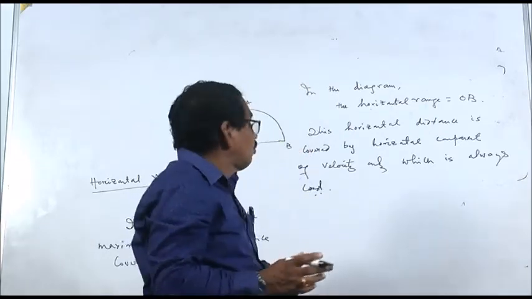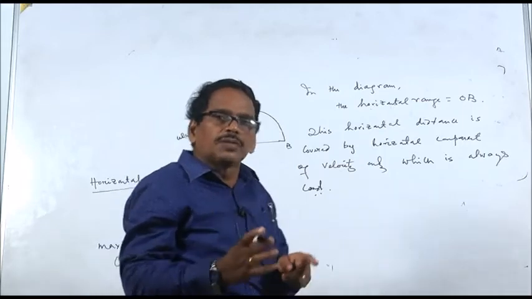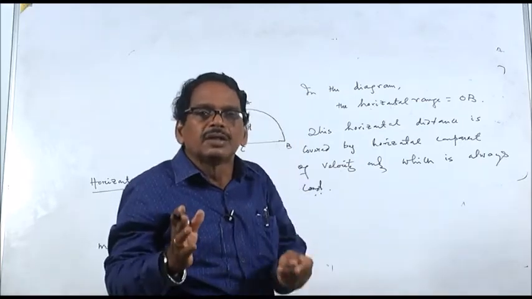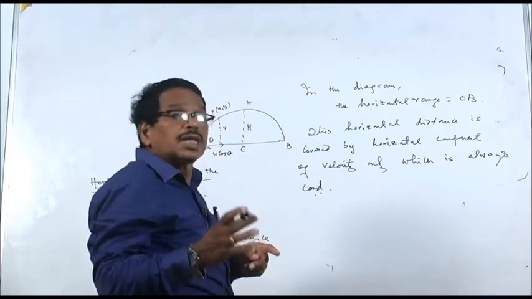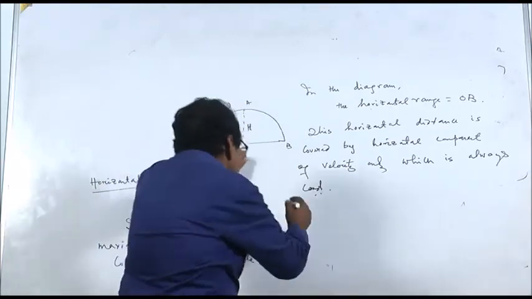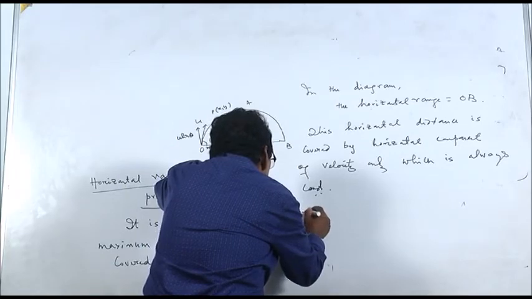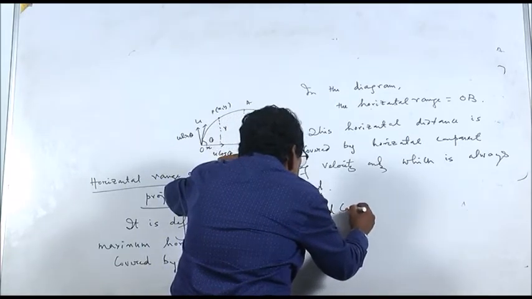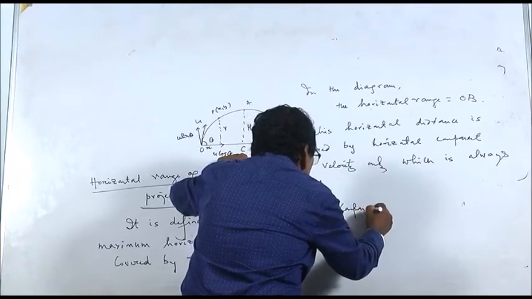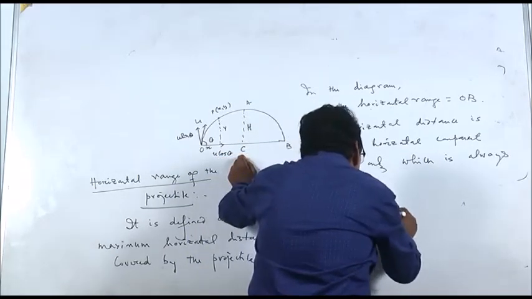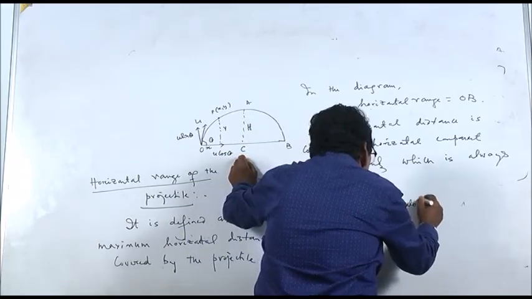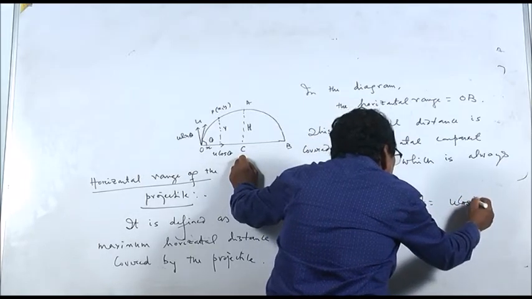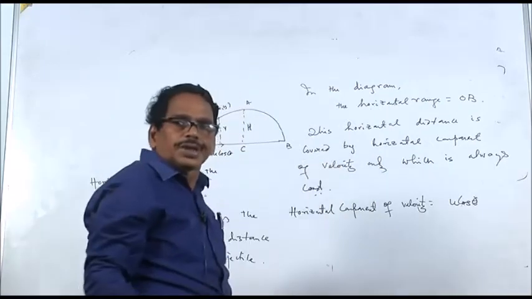So what is the horizontal component of velocity? The horizontal component of velocity is u cos theta. This is constant throughout the motion. What is the total time of flight? Time of flight is equal to 2u sin theta by g.